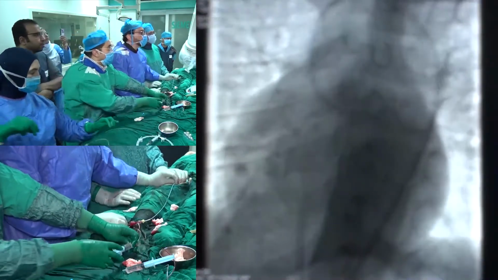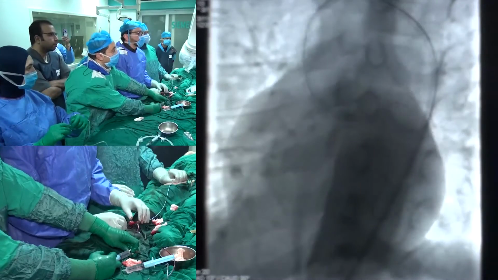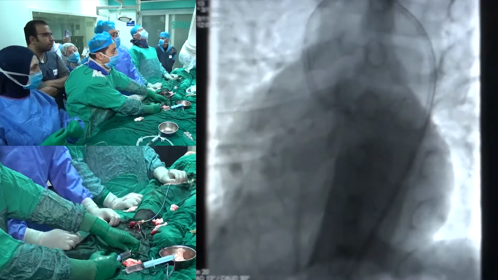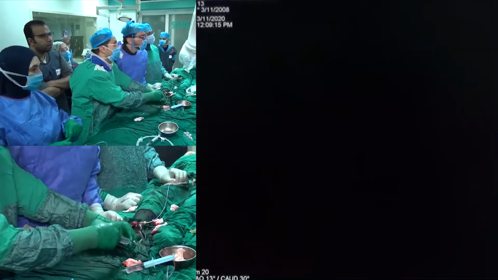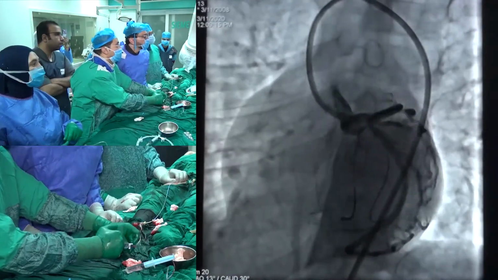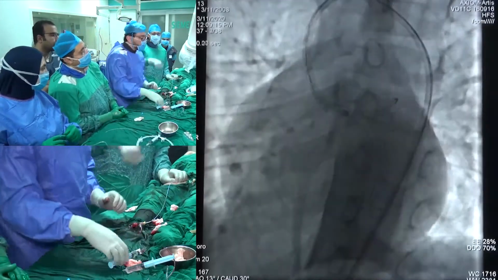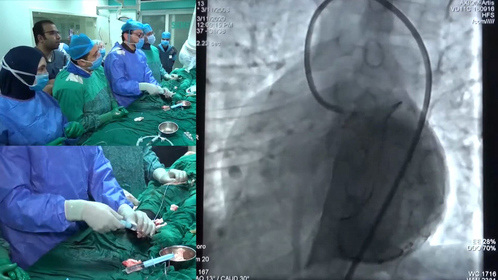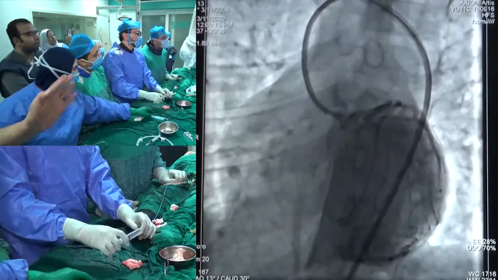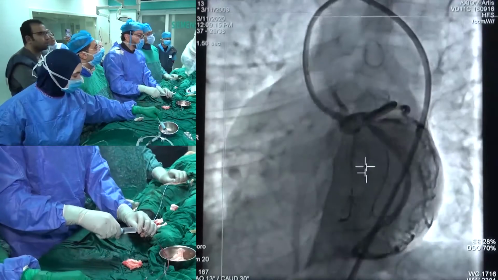Now we have a very good point, as Dr. Basim said before. The guide is inside the left main. The pressure is good. Take a picture. Okay, we are perfect. We have a good spider. Ready?